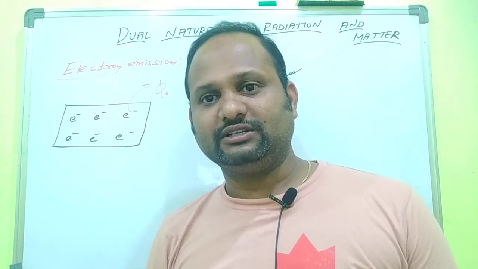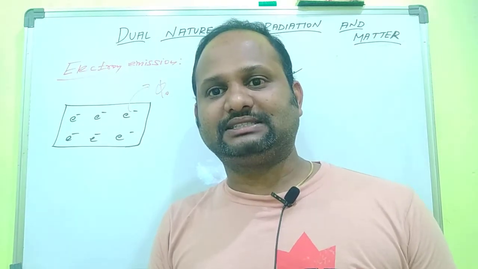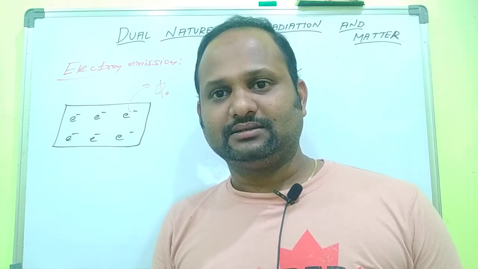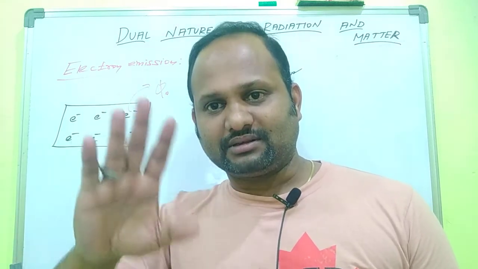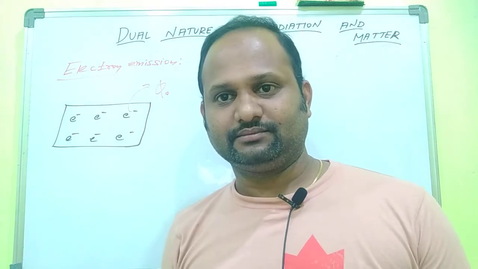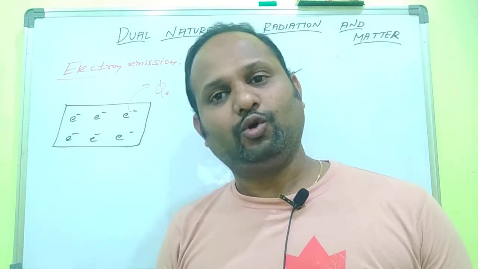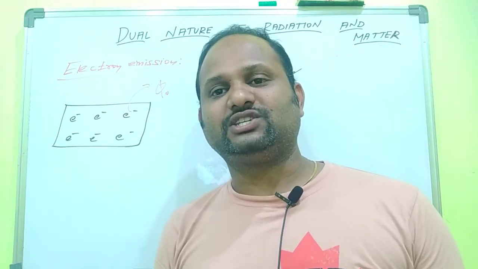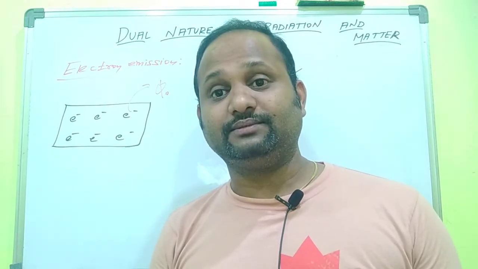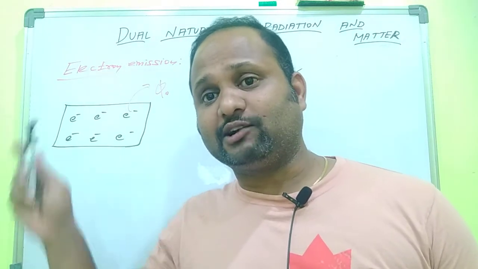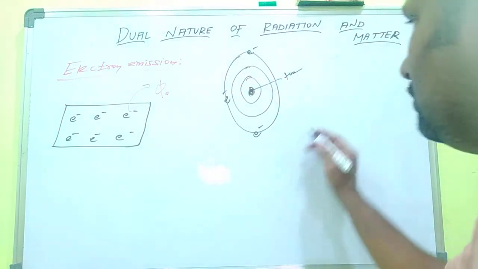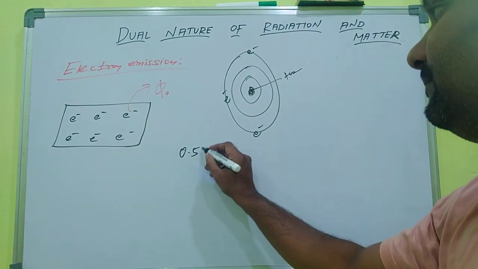So if we apply the work function externally, then the electron can be removed from the metal surface. There is no doubt. Consider a situation. If the free electrons have a kinetic energy of 0.5 electron volt, for example. What is an electron volt?